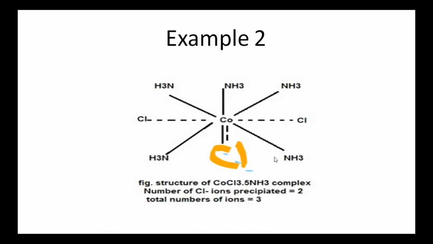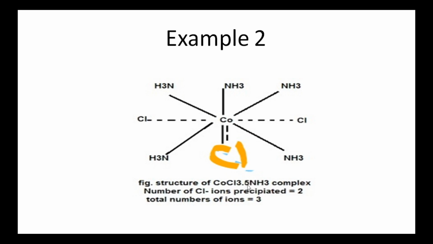Example 2 is CoCl3·5NH3. Here there are 3 primary valencies, 5 secondary valencies. But the second postulate of Werner said every metal has a fixed number of secondary valencies. So here for cobalt there must be 6 secondary valencies, but here there are only 5.